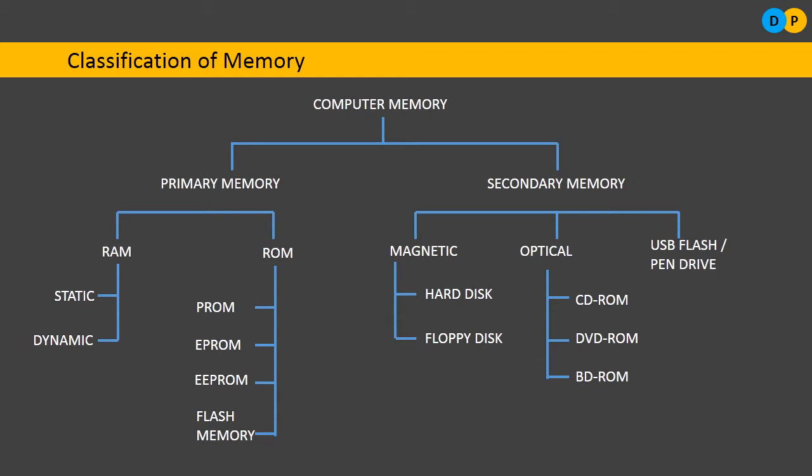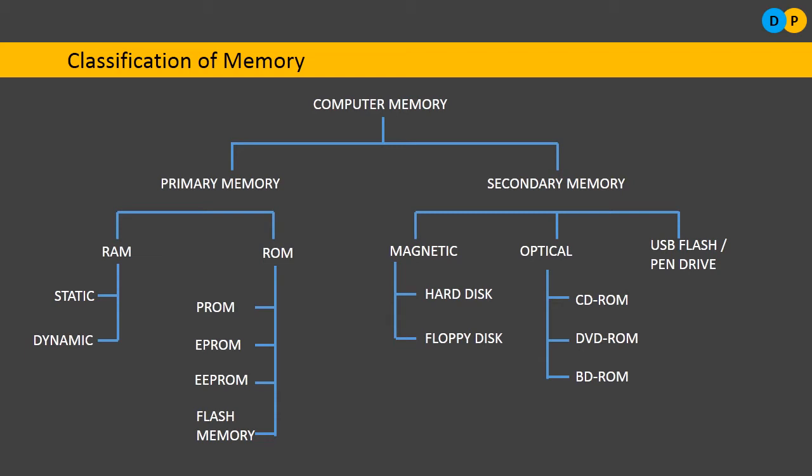The information which is not currently being processed usually resides in the secondary memory, and the information which is needed by the CPU for current processing will be transferred from secondary memory to the primary memory, and from there it will be used by the CPU. And as we know already, secondary memory is used for bulk storage, that is nothing but mass storage of programs, data, instructions, lots of things, and it has a much larger capacity. So usually secondary memory will be 500 GB, 1 terabyte, 2 terabyte, 5 terabyte, like that. So you can store a large amount of data within secondary memory.